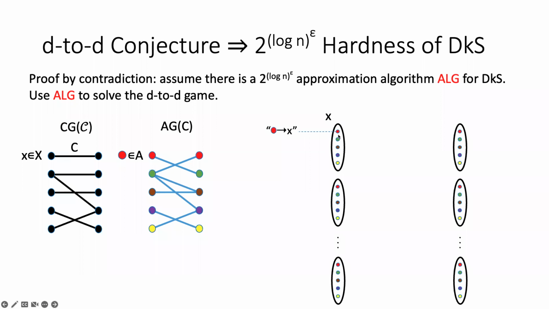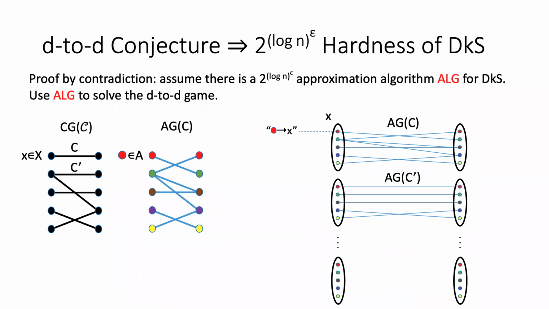A small red node here still represents the assignment of assigning red to x. On top of that, for each constraint we plant its assignment graph between the corresponding two gadgets. So we have an assignment graph between two collections of A elements, and we just plant the graph there. We do the same for the other constraints, and we call the resulting graph the global assignment graph.